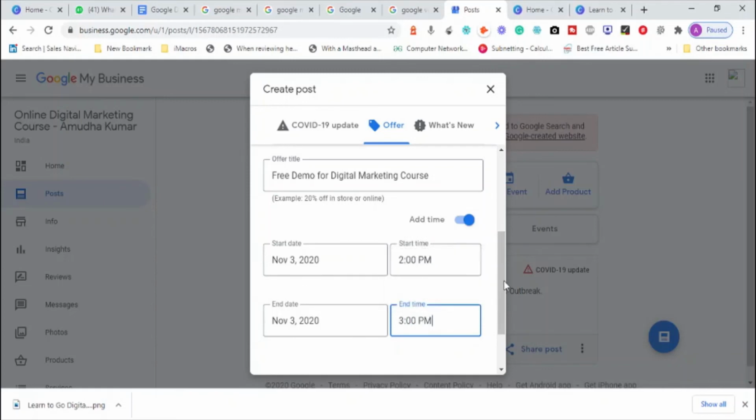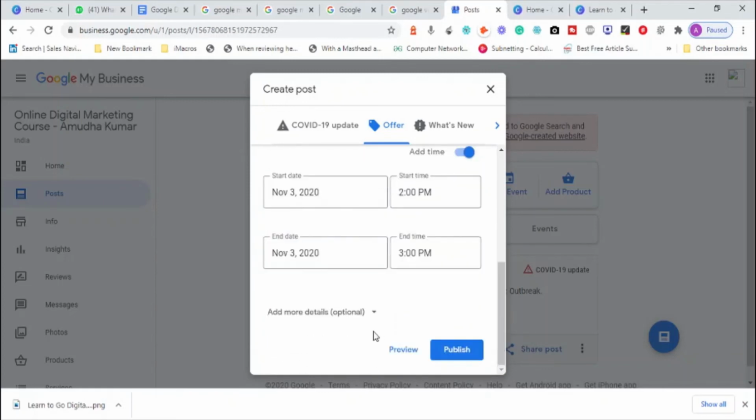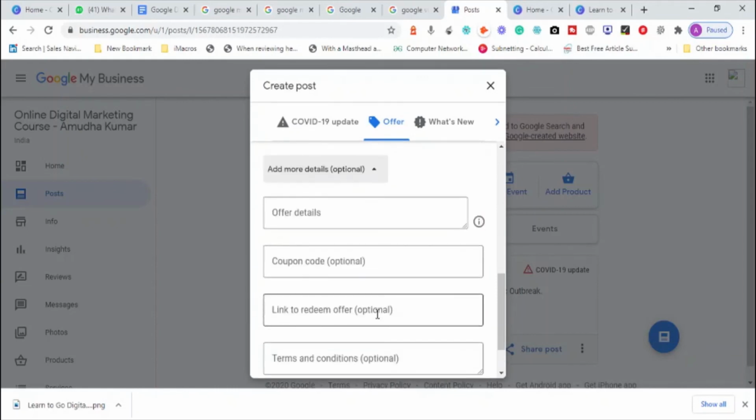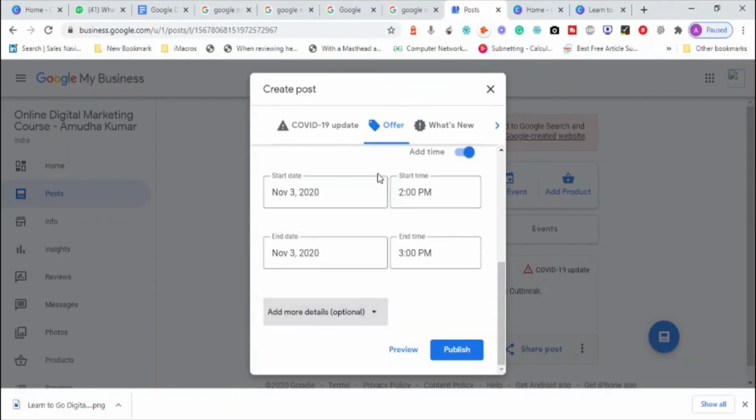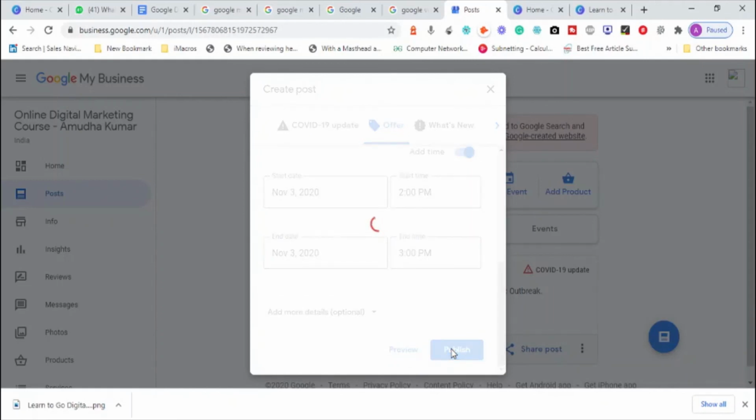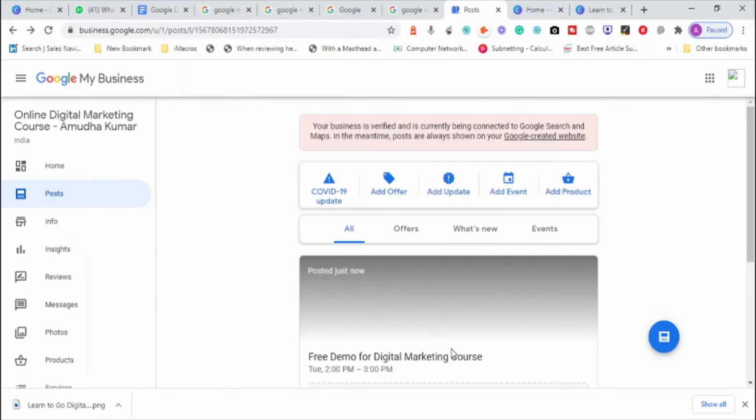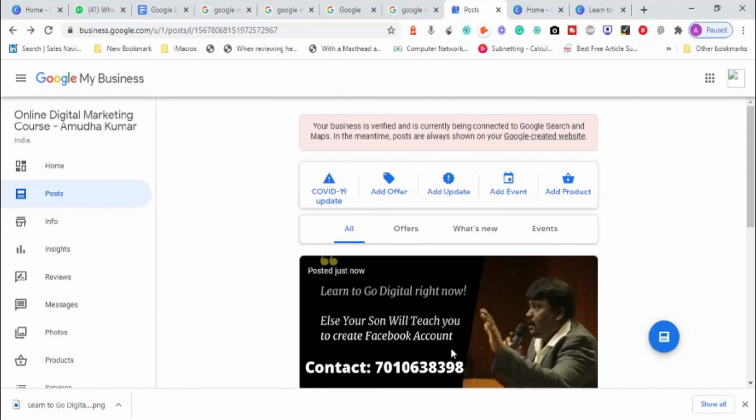Now I've done it, so I have taken a time and also told them; if you want to add more details, I can go and add offer details. Let us not add this. If you want, you can add it and hit publish. Obviously, your first post is published. You're getting the point? Okay. Now what happens?